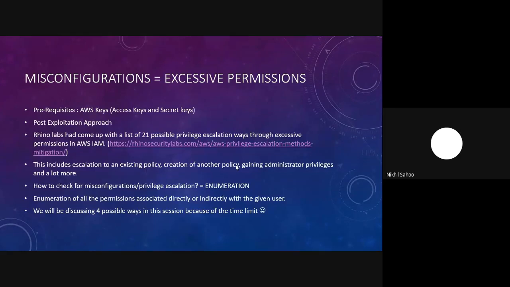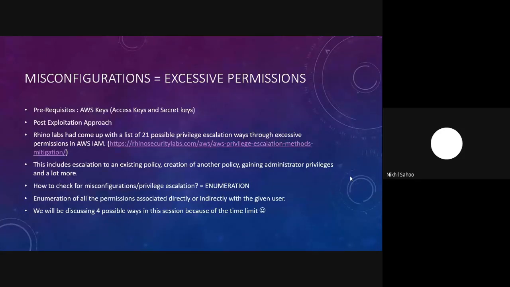Rhino Security Labs had actually come up with a list of 21 possible privilege escalation scenarios. If you want to know more, you can go through this particular link here. And how do we check for misconfigurations or privilege escalations? We basically enumerate as much as possible. We would enumerate your policies, your attached policies, your inline policies, your group attached policies, your group inline policies, and all possible ways through which we can enumerate all kinds of permissions.